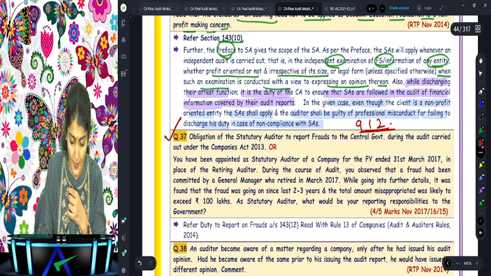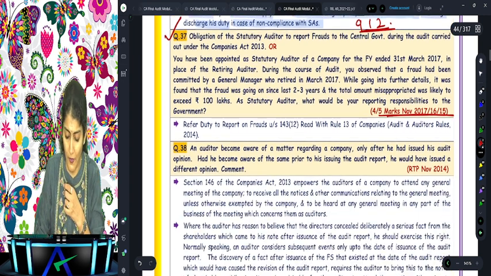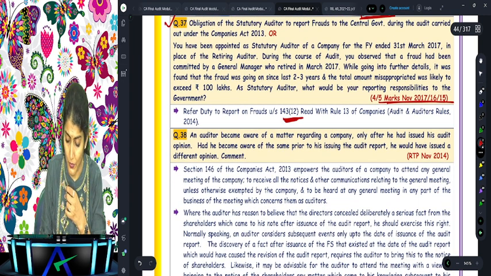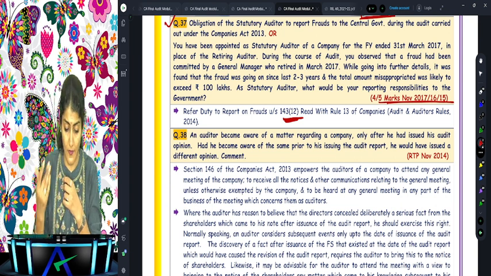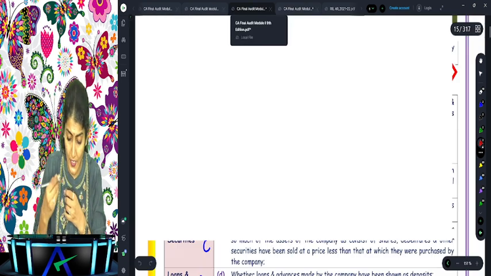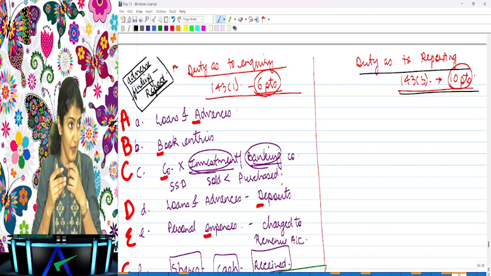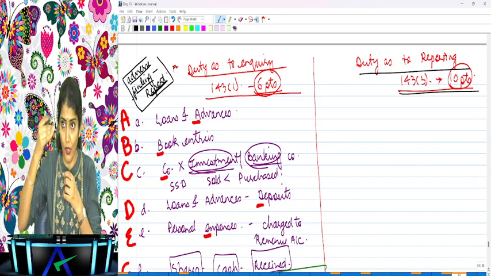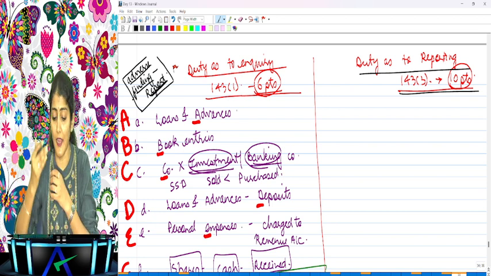And then a three-time question asked in the exam. What is the three-time question asked in the exam? 143(12). Duty to report the fraud to the CG. Right? So do you appreciate this, that even our question bank has a particular flow? Just as the flow of the chapter, in the same flow you see that the questions in the question bank have been arranged.